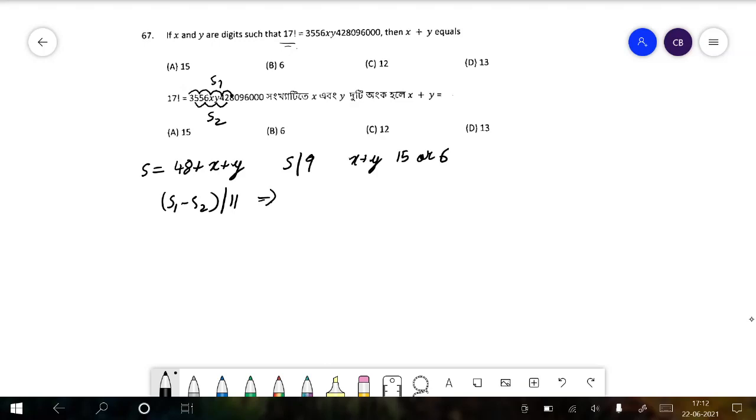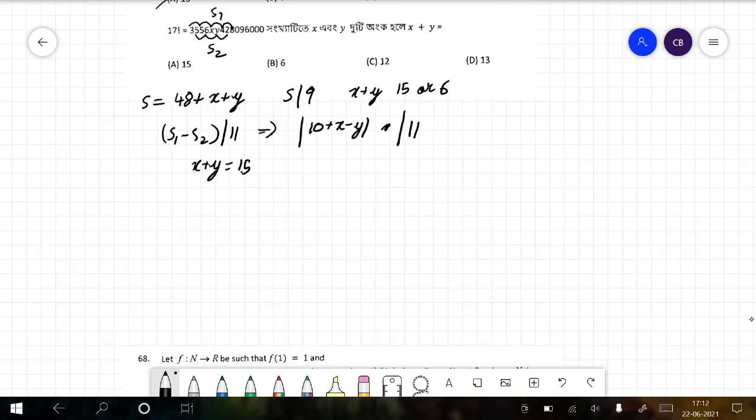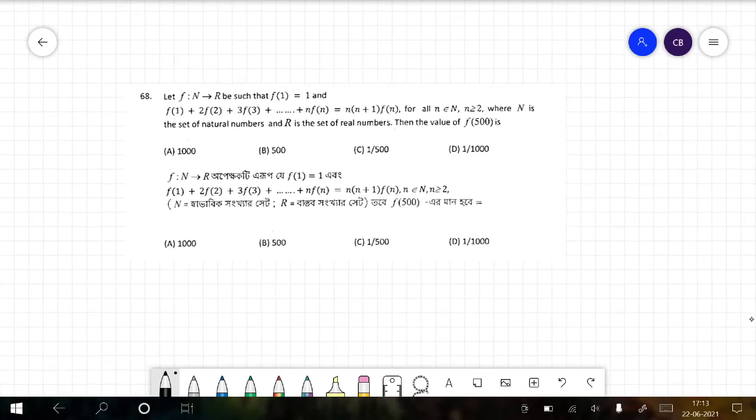So this implies that the modulus of 10 plus x minus y must be divisible by 11 or 0. That is only possible if x plus y is equal to 15. Now this is the thing that has to be found out. x plus y equal to 15 is the answer.